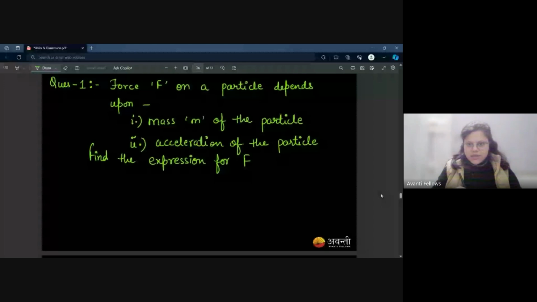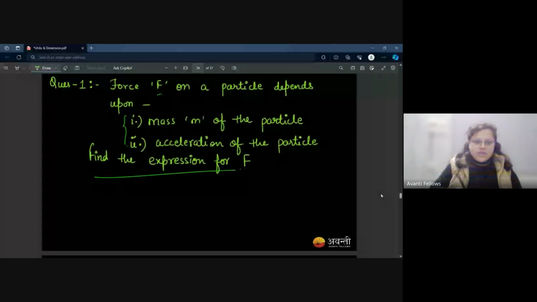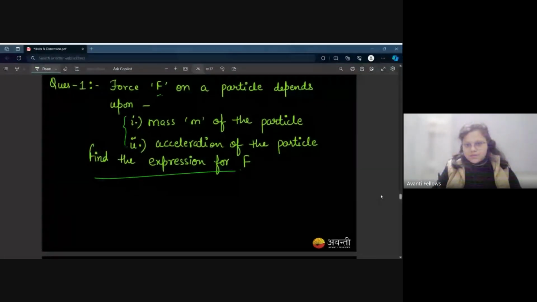So this is the last question for today's lecture. Please solve it. The force F on a particle depends upon these two factors. Find the expression for F. Although we know the expression directly, just go through the dimensional analysis and solve it for me. This is the last thing.